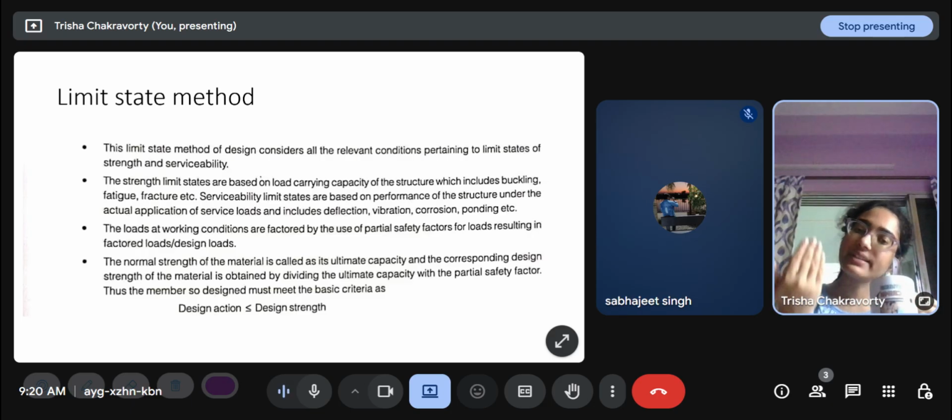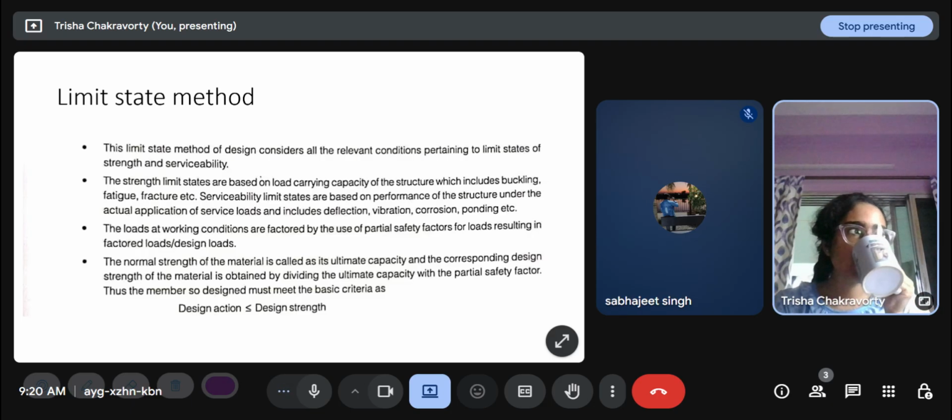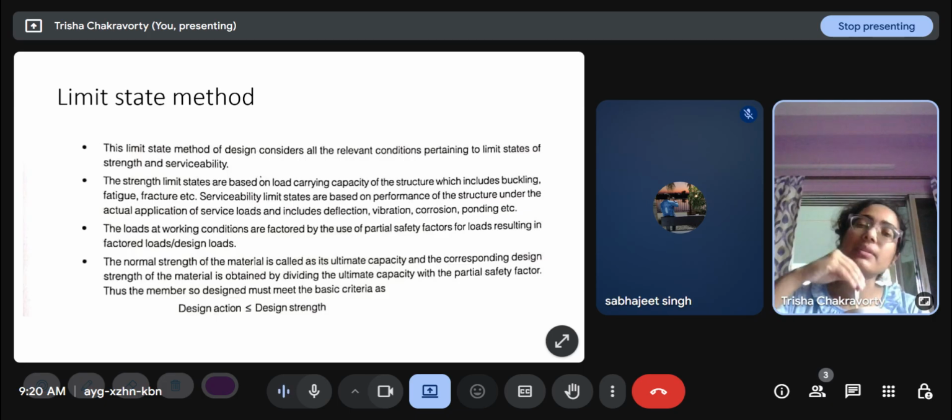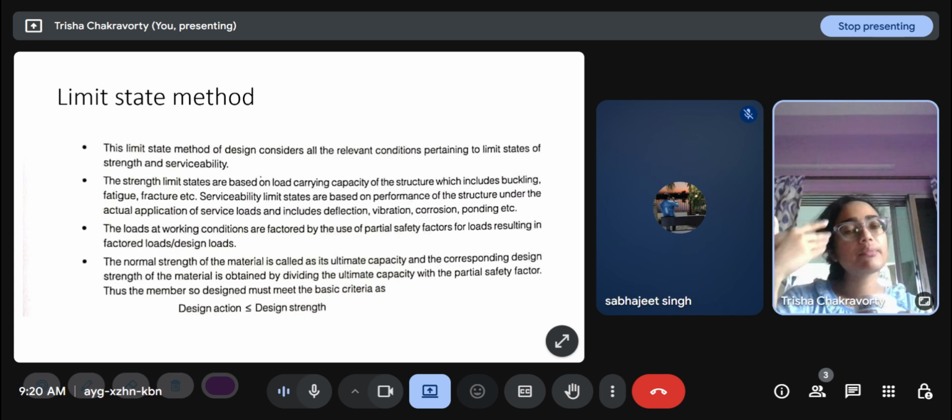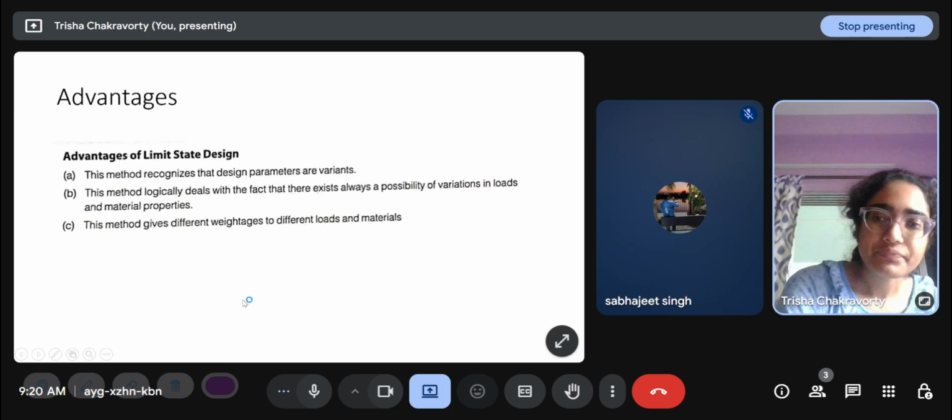So the loads have a partial factor of safety being multiplied, and the strength or the capacity also has a partial safety factor in the denominator. So ultimately, the limit state corresponding to each mode of failure comes out to be this: the design action should be less than or equal to the design strength.